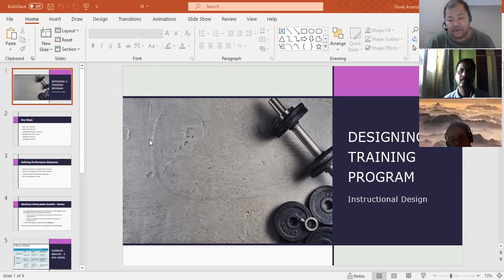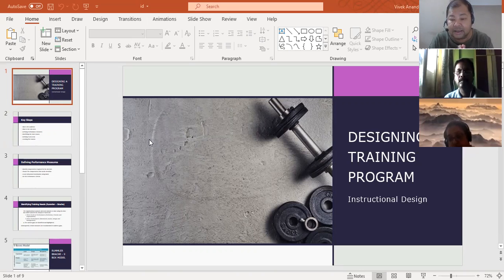Or else, if you have in-house trainers or in-house subject matter experts, they will prescribe a solution to such problems. What is a good training program, what should it cover, and what should it focus on? Instructional design is a method that helps you identify what a training program should focus on, what components it should cover, and how it is structured so that it is not only engaging but also delivers the expected impact.